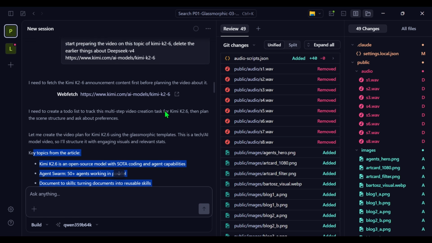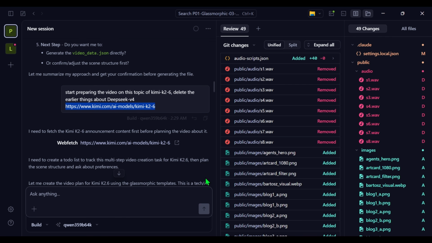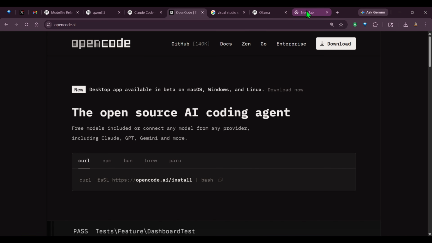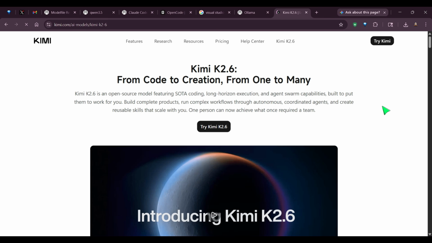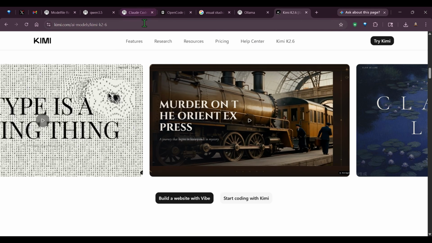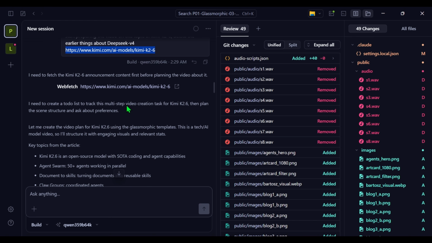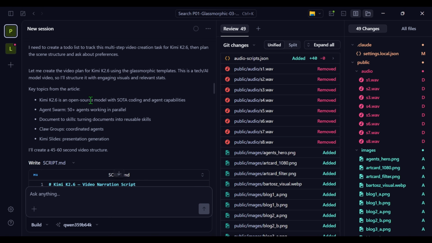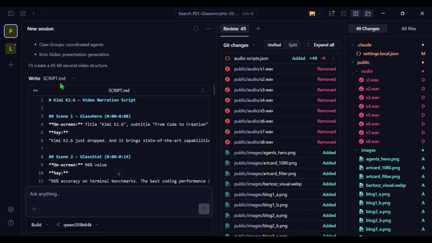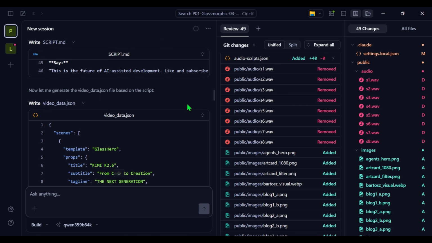And it was able to get the key topics. So I just gave this link, as you can see, this link basically, give me K2.6. I gave this URL to my local model, and then the local model went ahead and fetched everything, the key topics from the article. And then it started writing the script.md file. And then you can see afterwards, it started writing the video data.json file.